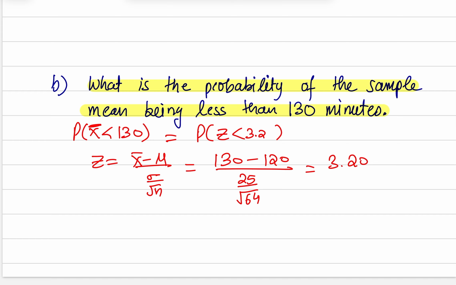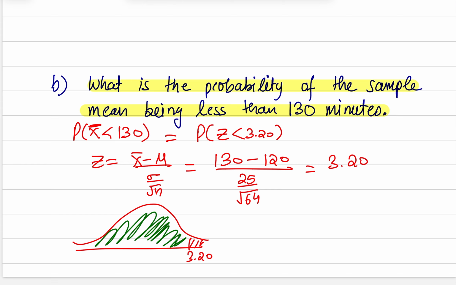So we want to find the area to the left of z-score 3.20. I know 3.20 is far on the right of my normal curve. I don't want the area to the right. I'm actually interested in finding the green area to the left, because of this less than sign: less than 130 minutes is the sample mean probability we're looking for. So we want the green area to the left of z-score 3.20.